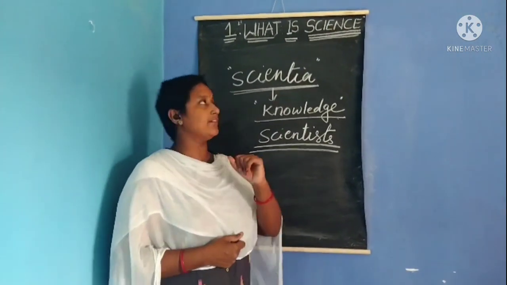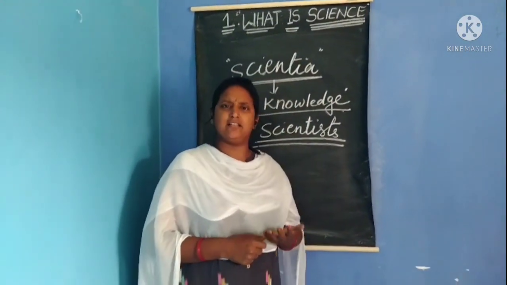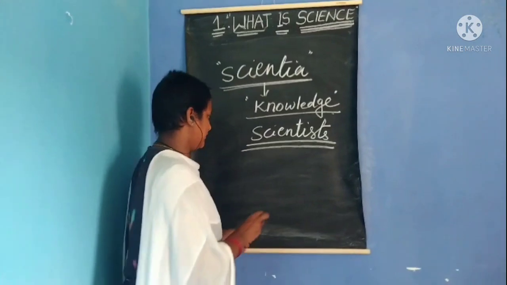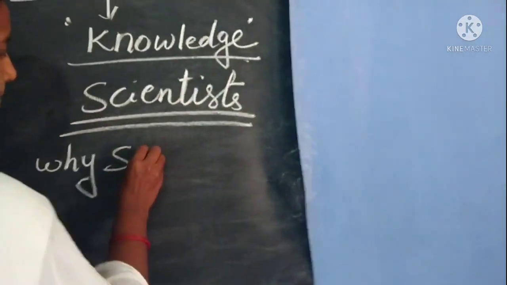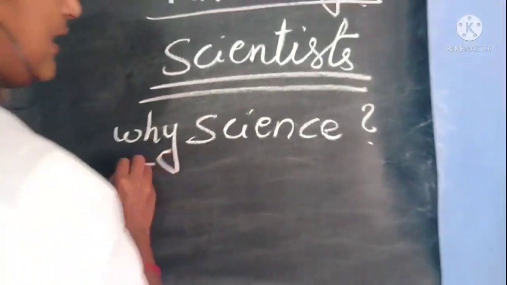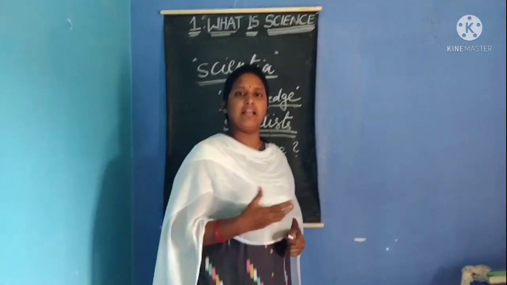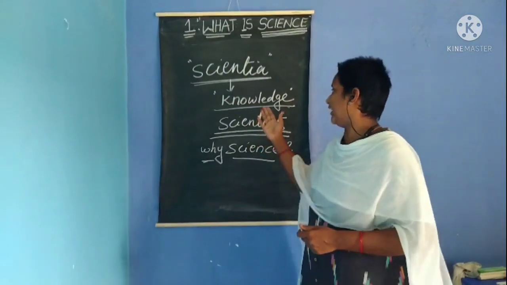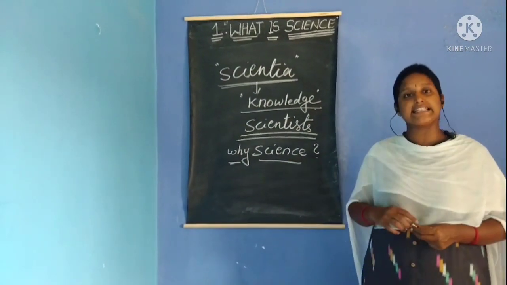Then first we have studied what is science. Next, why science? Why we have to study science? The next topic is why science. We have to study science, why? We already told, in order to get knowledge. In order to get knowledge, we are studying science.